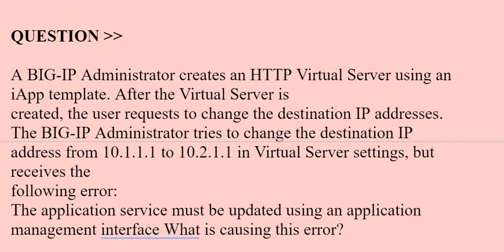The BIG-IP administrator tries to change the destination IP address in the virtual server settings, but receives the following error: the application service must be updated using an application management interface. What is causing this error?